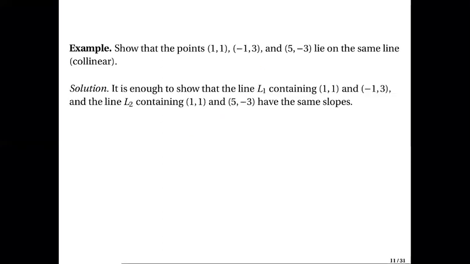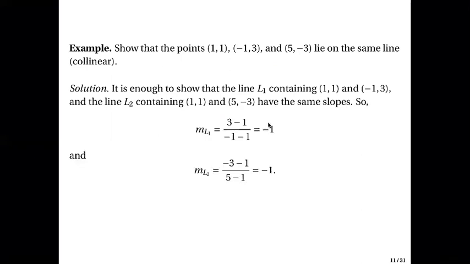So it is enough to show that the line L1 containing (1, 1) and (-1, 3), and the line L2 containing (1, 1) and (5, -3), so this point and this point, and this point and this point, have the same slope.